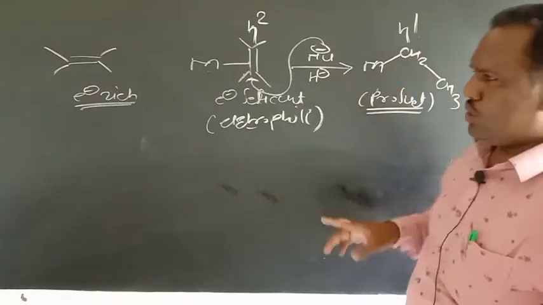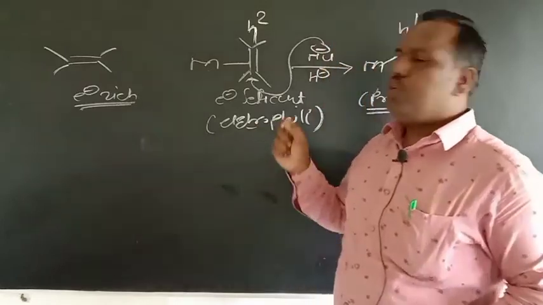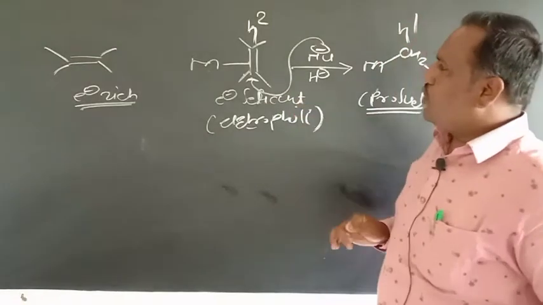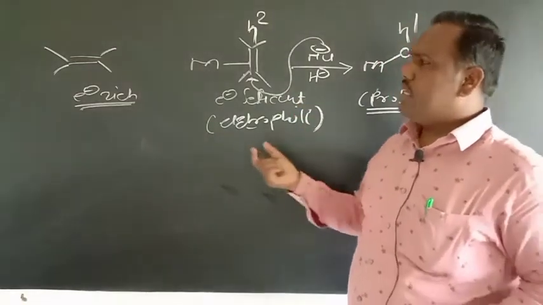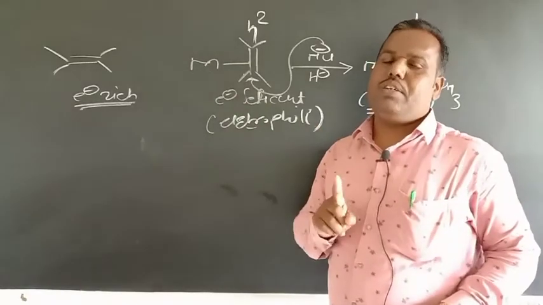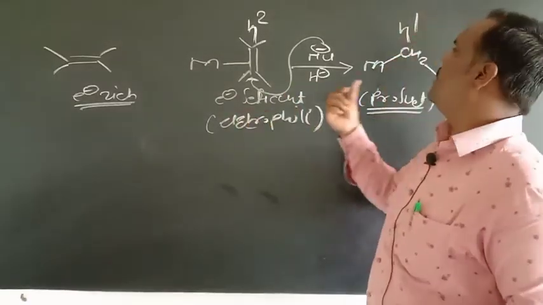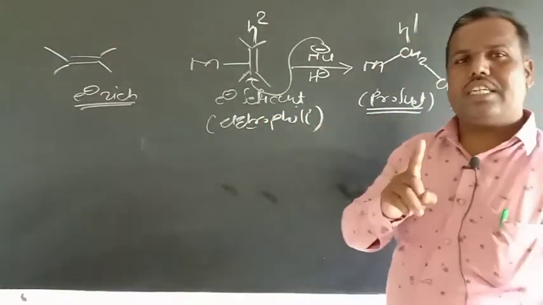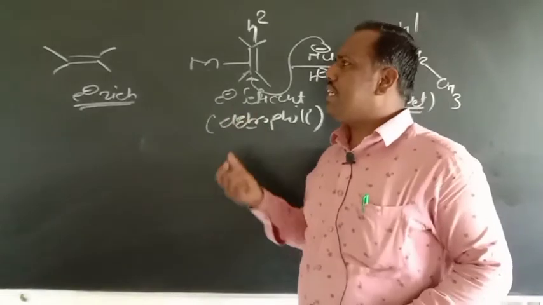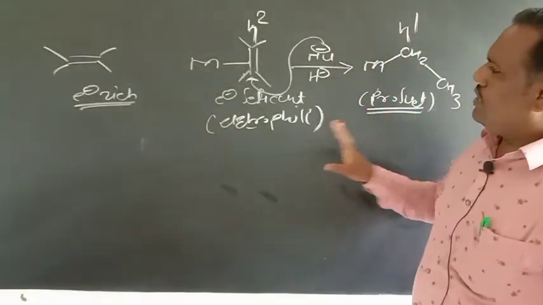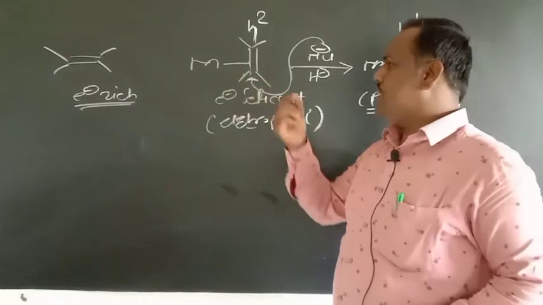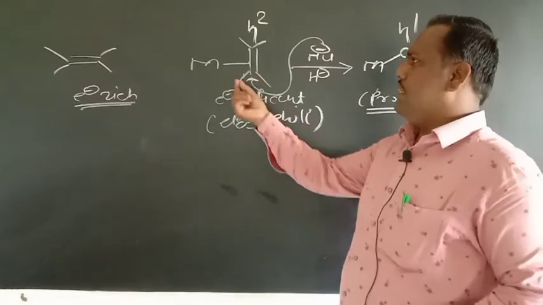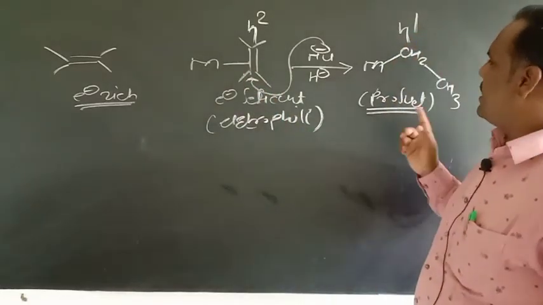You should remember that for nucleophilic attack on polyenes, the complex should be 18 electron. In nucleophilic attack on coordinated polyenes, the hapticity decreases by 1 unit. So hapticity 2 is converted into 1, and if hapticity 3 is present, it is converted into 2. So this is very important. The coordinated polyene is electrophilic in nature, and therefore the nucleophile attacks one of the carbons, and the hapticity of the ligand decreases by 1 unit.